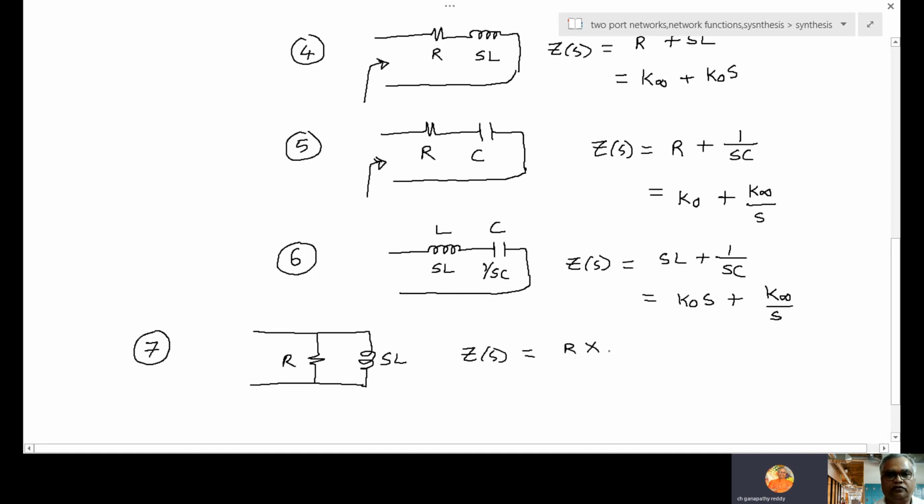R into SL by R plus SL. So how does it look? SLR by L is common, S plus R by L. This is nothing but S into R by S plus R by L.